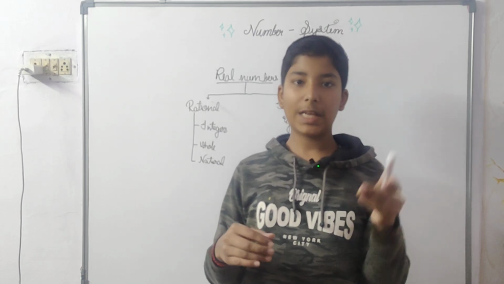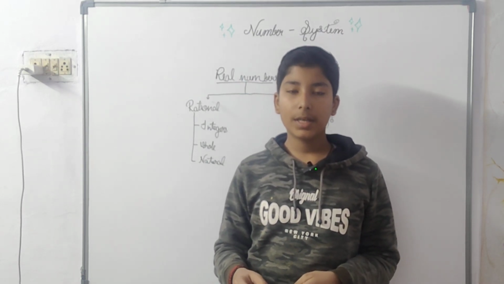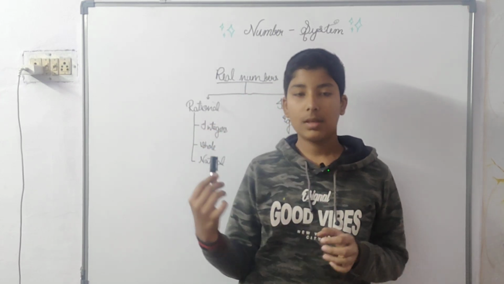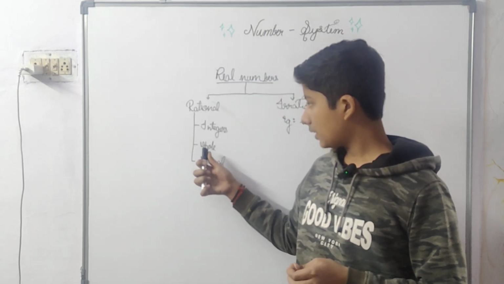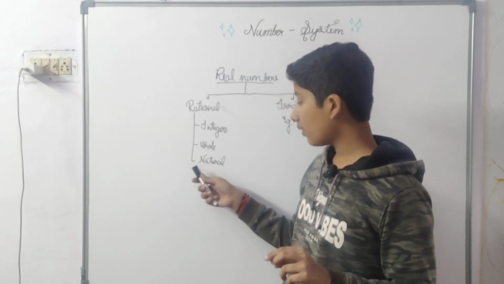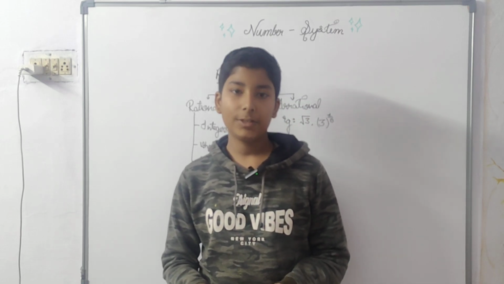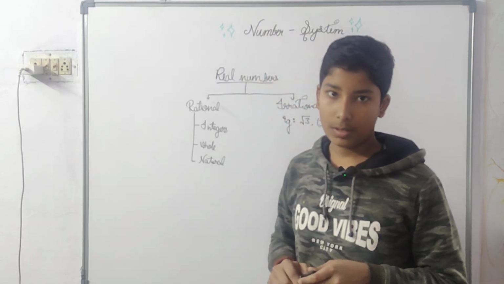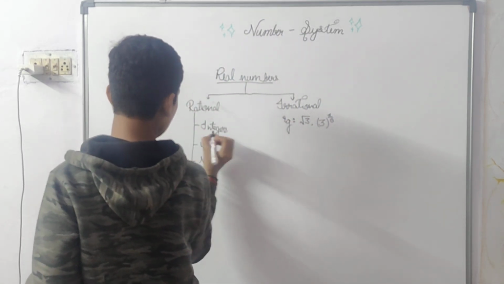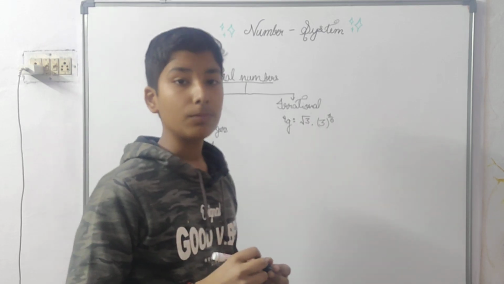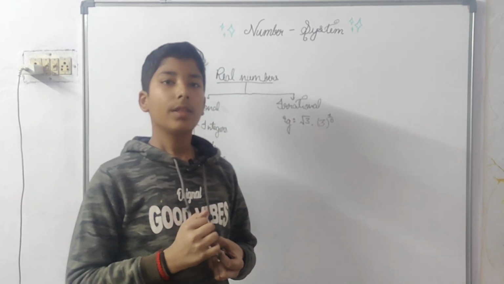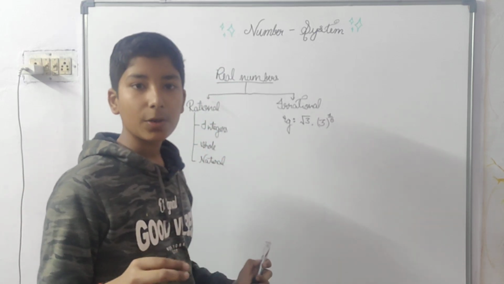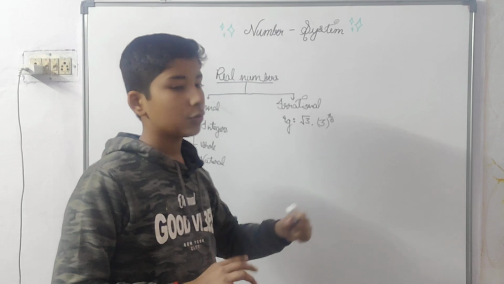Integers are positive natural numbers, negative natural numbers along with 0. Repeat after me. Positive natural numbers, negative natural numbers along with 0 are known as integers. For example, -2, -3, 0, 1, 7, 9, and any number you can take which is not in p by q form and also not in root form.